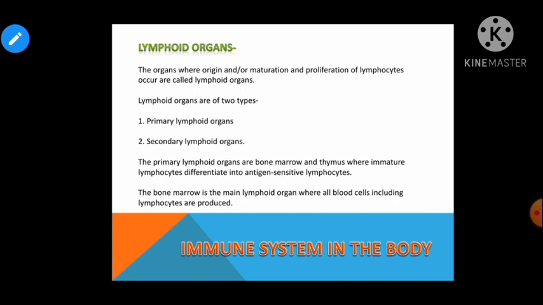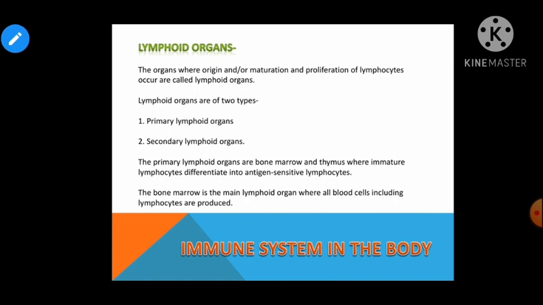उसी तरीके से अगर मैं thymus की बात करती हूँ, so thymus is a lobed organ located near the heart and beneath the breastbone. It is large at the time of birth, but with age the size keeps on reducing and becomes very small on attaining puberty. जब birth के time पे thymus बहुत बड़ा होता है size में, लेकिन as attaining the time of puberty, it becomes reduced in size. And growth and maturation of T lymphocytes takes place in the thymus only, right? And after the maturation, they move to the secondary lymphoid organs.